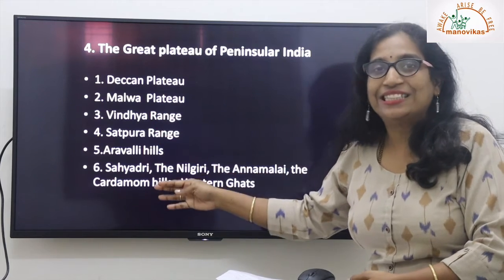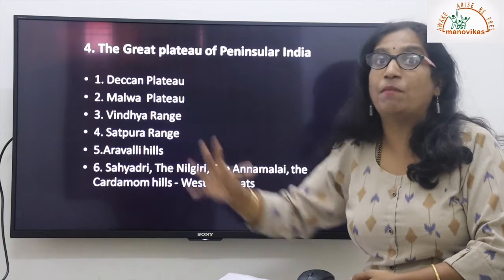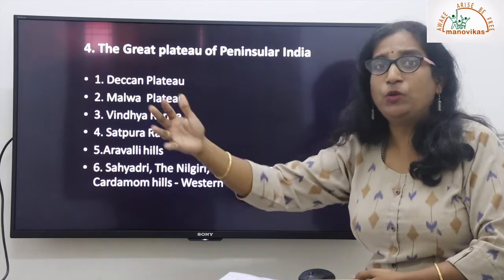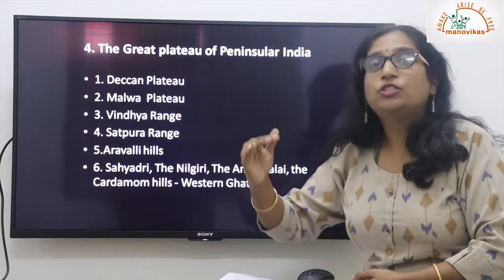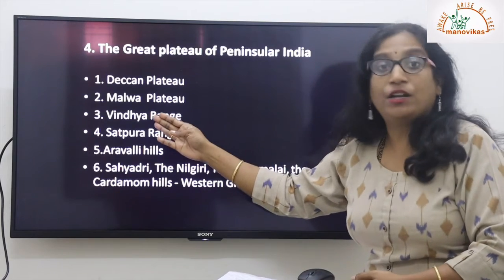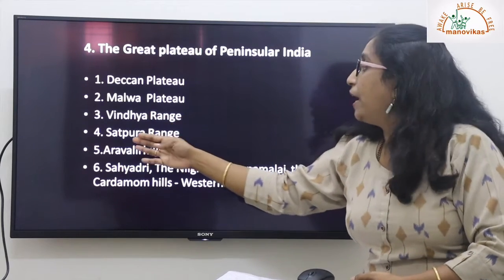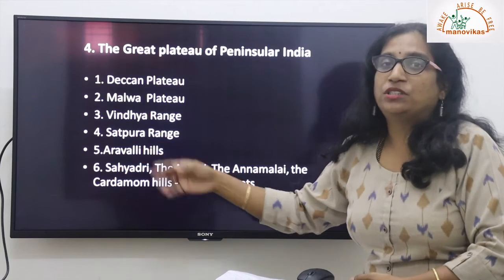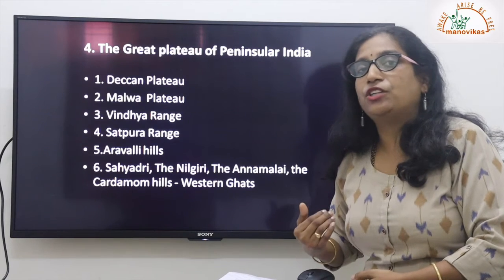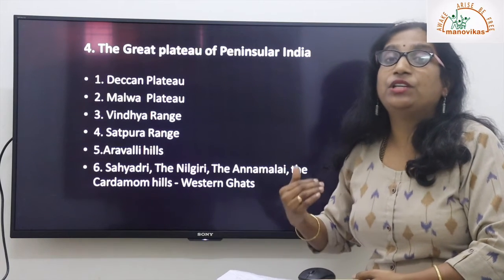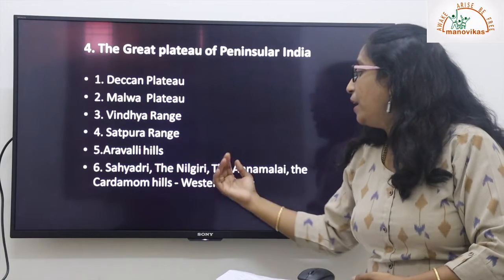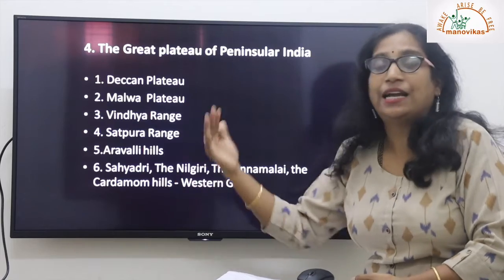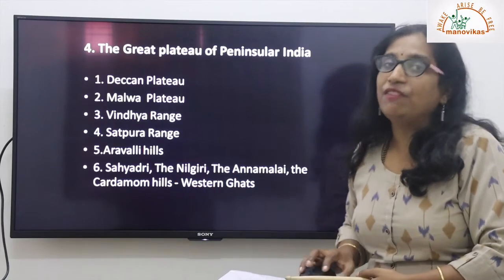We have smaller mountain ranges compared to the Himalayas. They are not very tall and don't run as long chains, but they stand tall compared to the surrounding land. They are shorter in height than the Himalayas. We have the Vindhya range, the Satpura range, and the Aravallis, which are very important. And since Goa is located along the southwest margin of India, we have the great mountain ranges of the Western Ghats and Eastern Ghats. In the Western Ghats we have the Sahyadris, Nilgiris, Anaimalai, and Cardamom Hills, and on the eastern coast we have the Eastern Ghats.